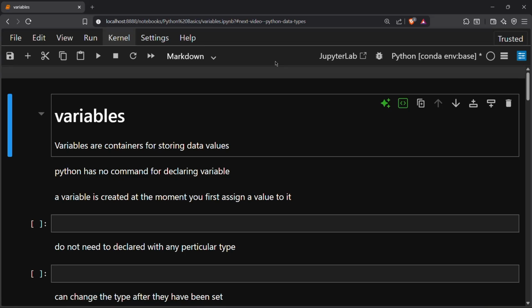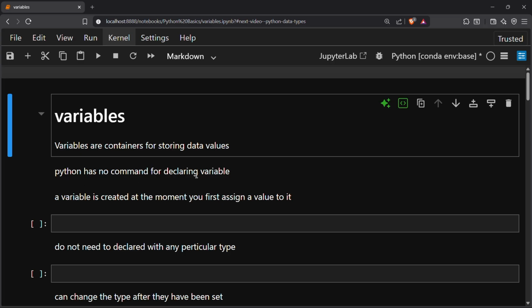Hello everyone, in this video we will see Python variables. So let me start without delay. So what is a variable? A variable is a container for storing data values.